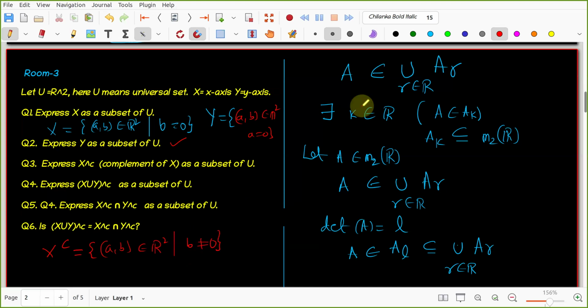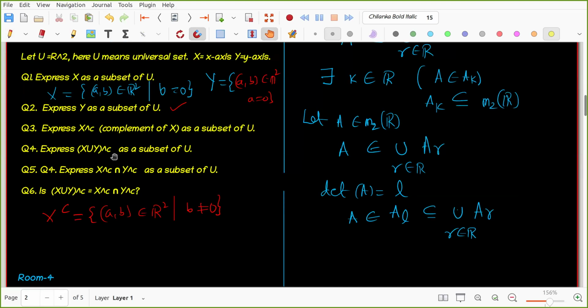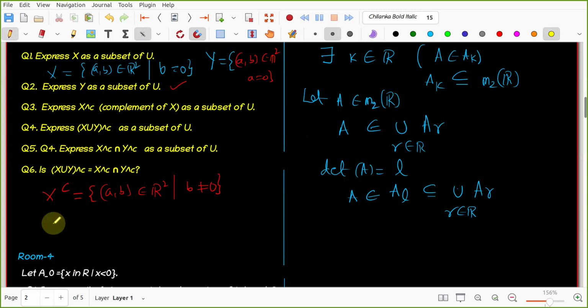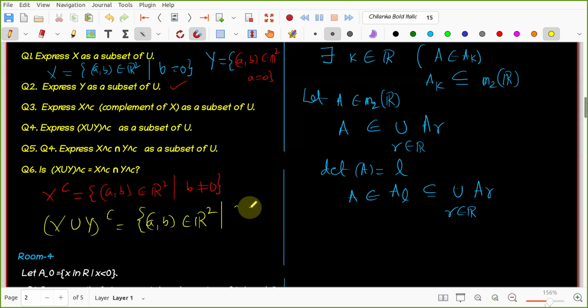Arpit. Yes, sir. Can you tell me what is X union Y complement? X union Y complement is (a, b) belongs to R square such that a is non-zero and b is non-zero. Okay. Why is that so? Can you explain to everyone?